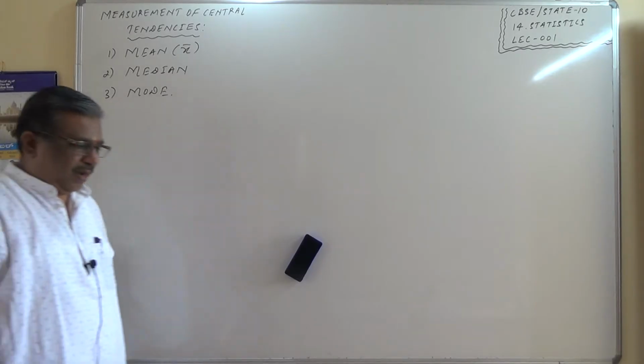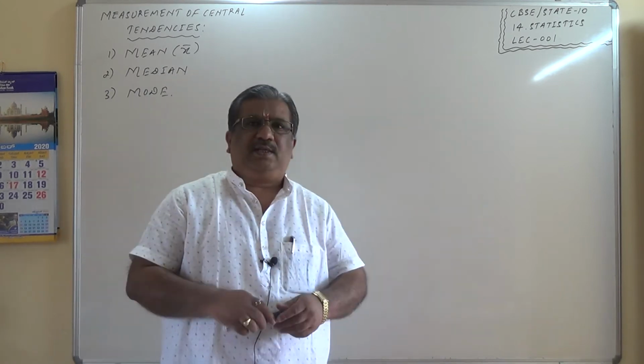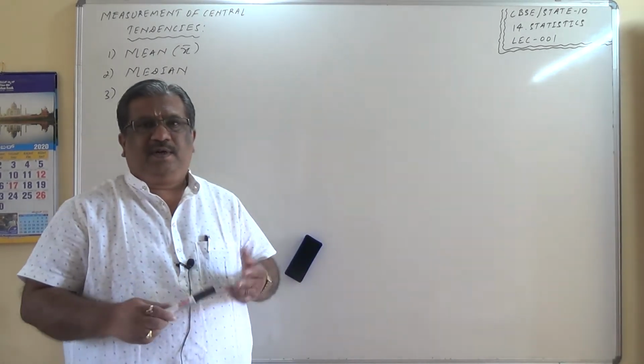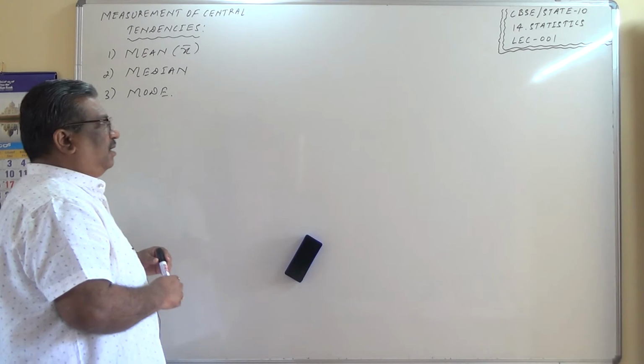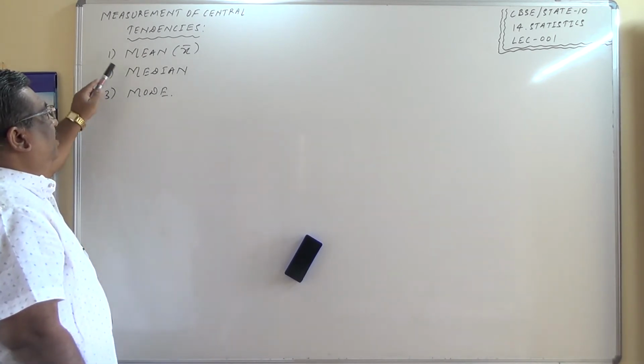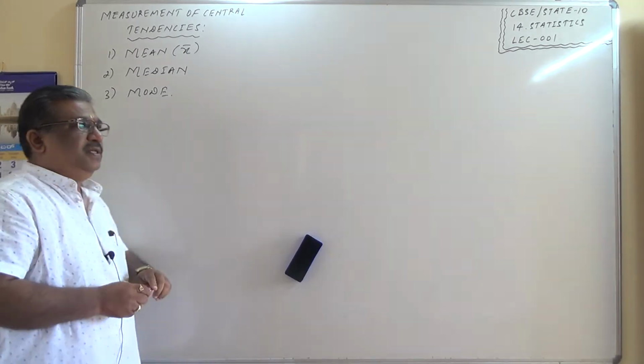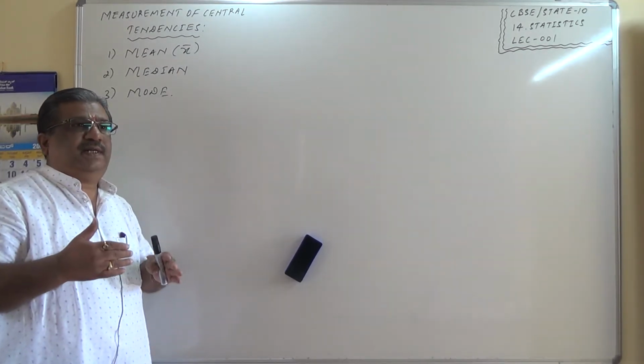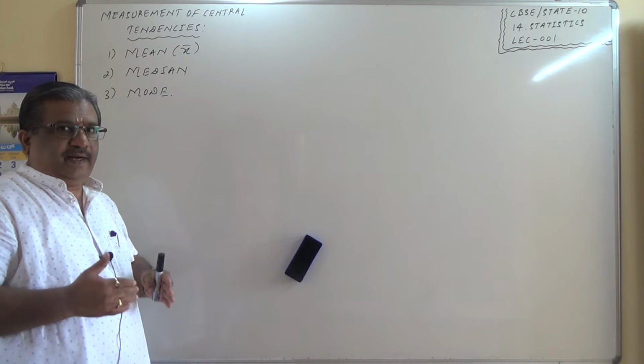Now let us study the measurement of central tendencies. There are three parameters: mean, median and mode. These are the representative values of particular data.